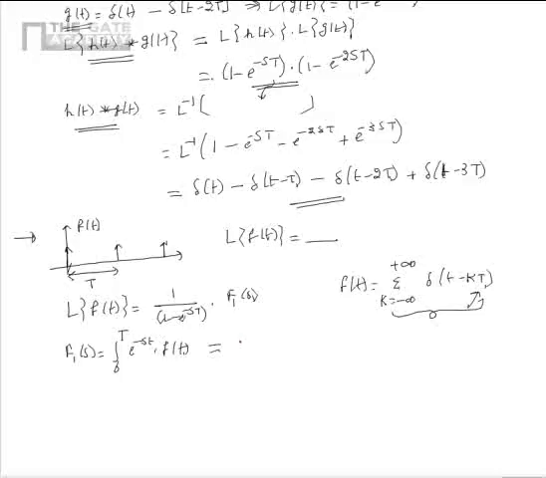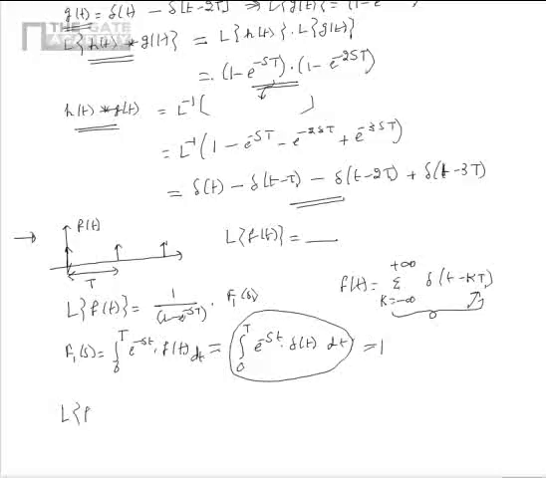From this, we can write that F1 of s is equal to the integral from 0 to T of e power minus st into delta of t, because in the first period there is only one impulse, which is at t equal to 0. From this we can say that this integral boils down to 1.